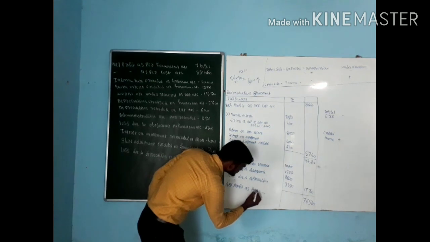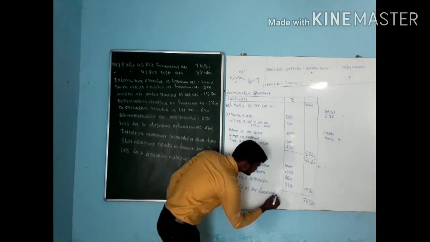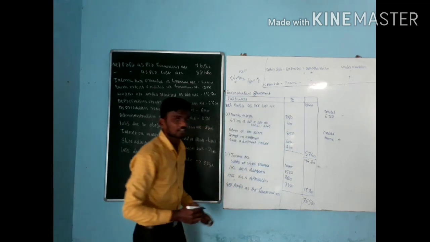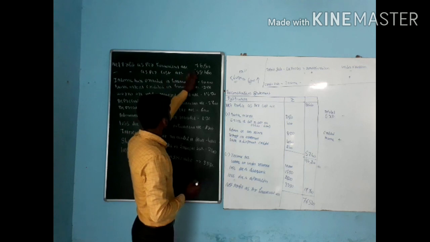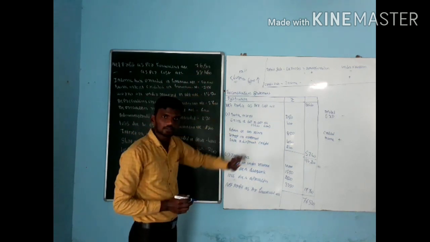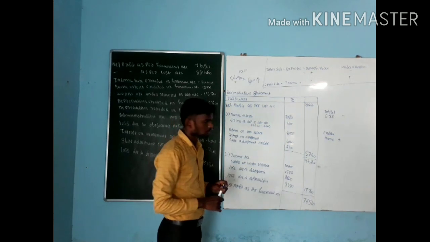Net profit as per financial account. Net profit as per financial account is how much? That is 76,500. This is net profit as per the cost account.